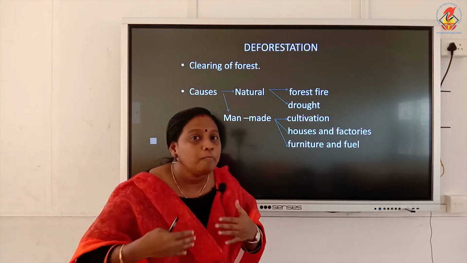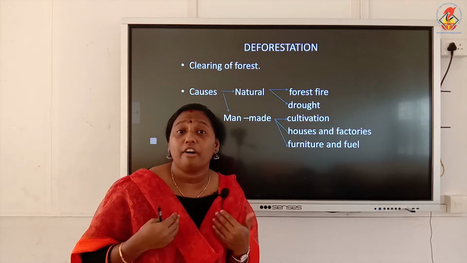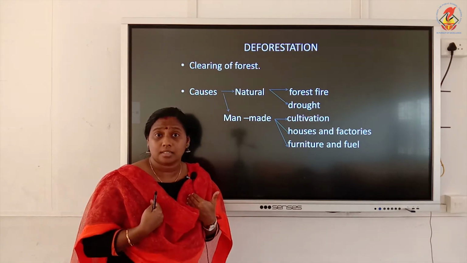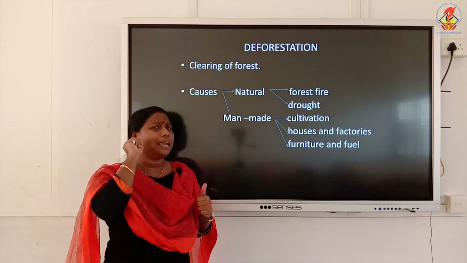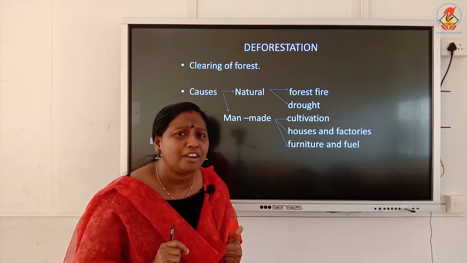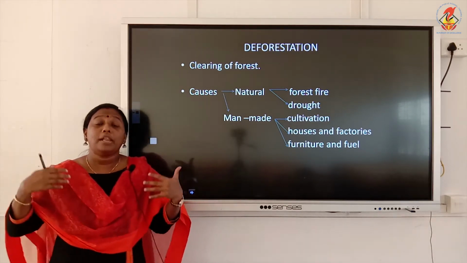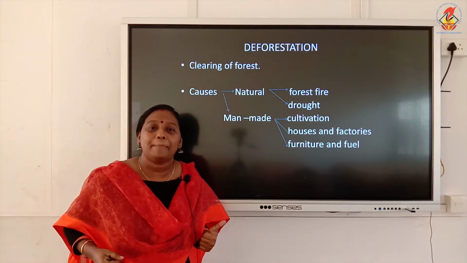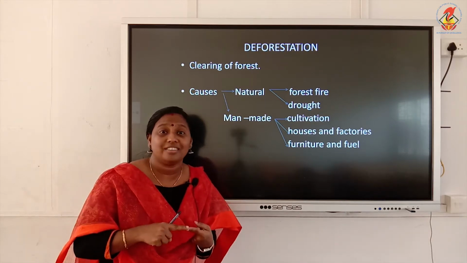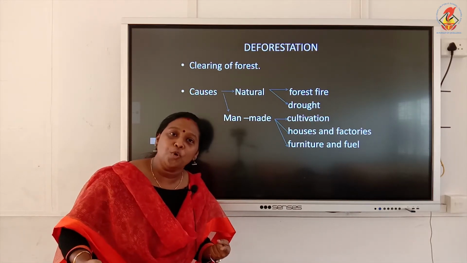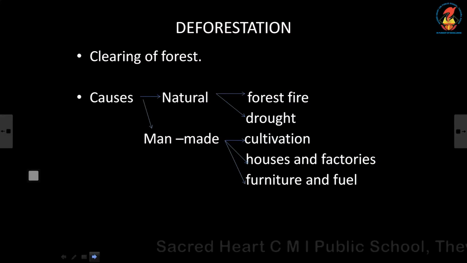Man-made cause means we are the reason behind deforestation here. Okay, we are clearing our forest land for our own purposes. Now what are the different purposes for which we are clearing forest, and what may be the main reason behind this man-made cause? The main reason is the increase in population. When population is going on increasing like this, what is happening? For this increasing population, we require more food. So, for getting more food, what we do? We will be clearing all our forest areas and we will be doing cultivation.